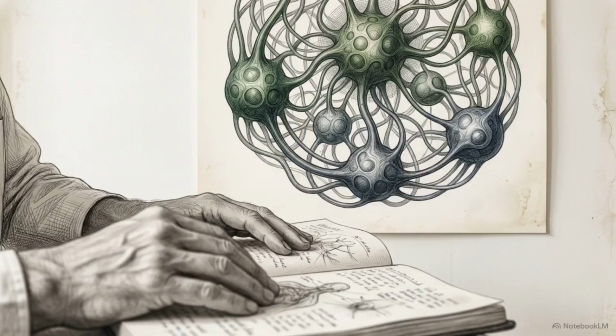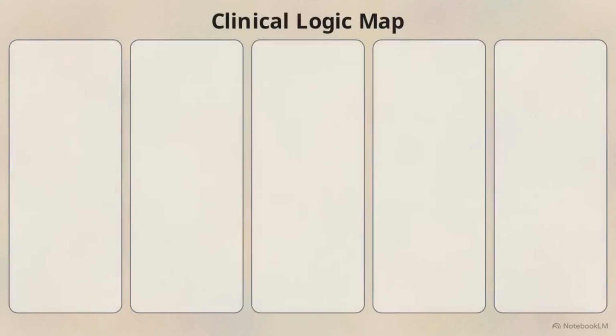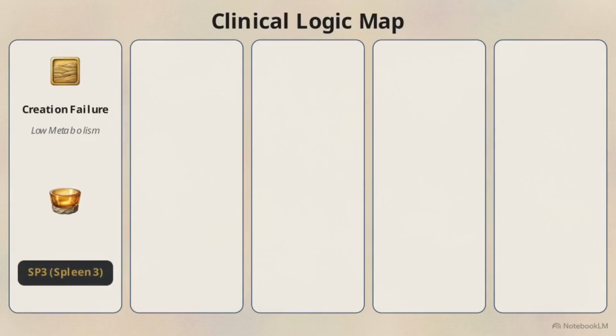Translating this model into the treatment room requires selecting points that address these specific governance failures. We can map each failure mode to an upstream acupoint designed to restore that specific authority. To correct a failure of creation, we use spleen 3. As the yuan source point, it directly stimulates the spleen's core transformative capacity to produce qi.